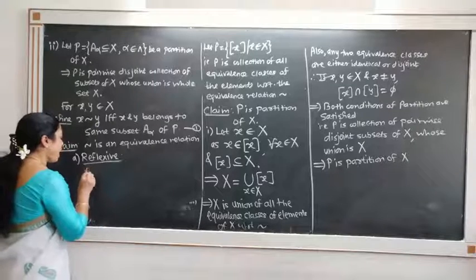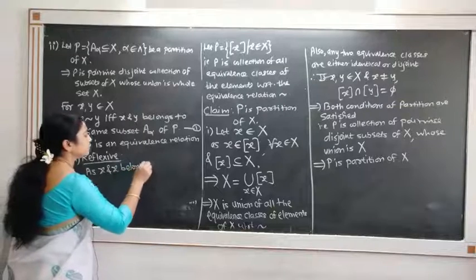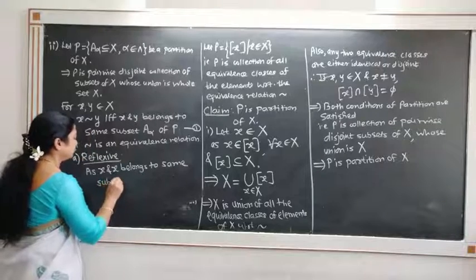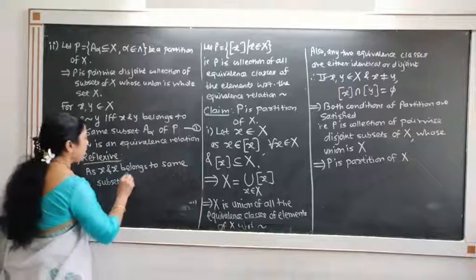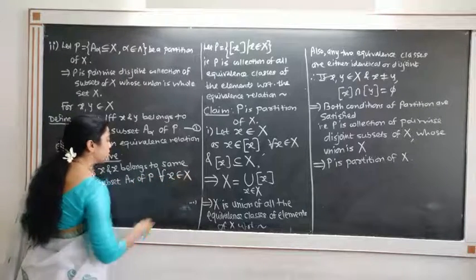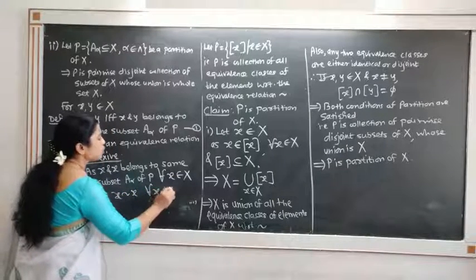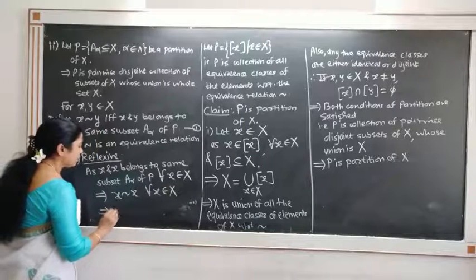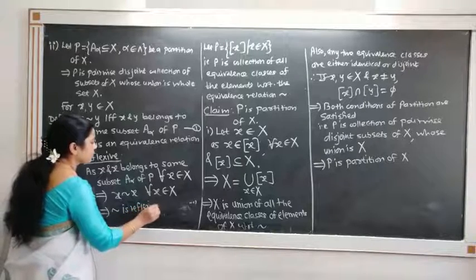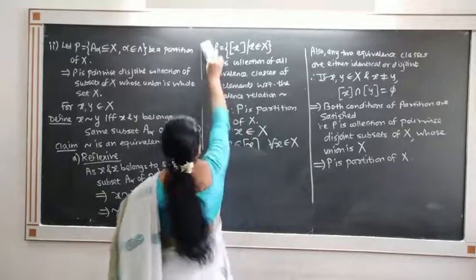So it is obvious as x and x belong to the same subset A alpha of P for all x belonging to X, implies that x is related to x for all x belonging to X, implies that this relation is reflexive. Now we will prove that it is symmetric also.